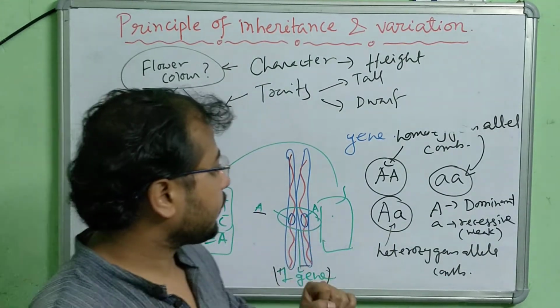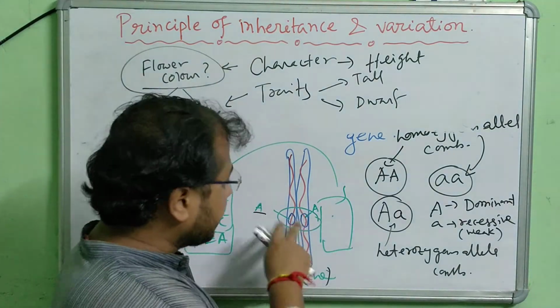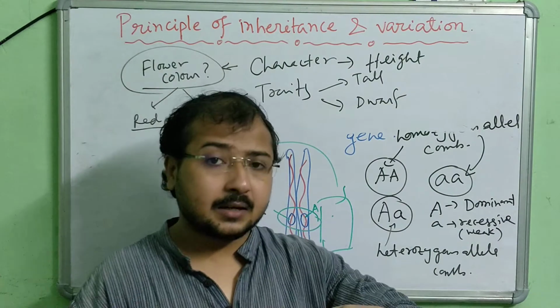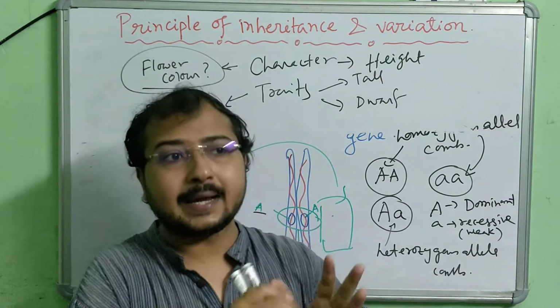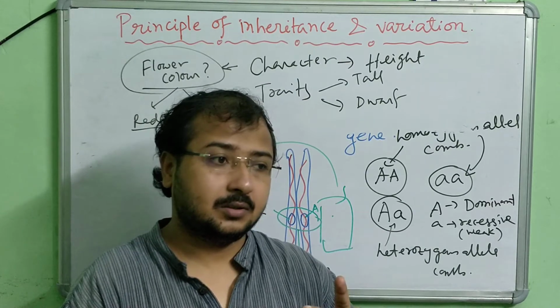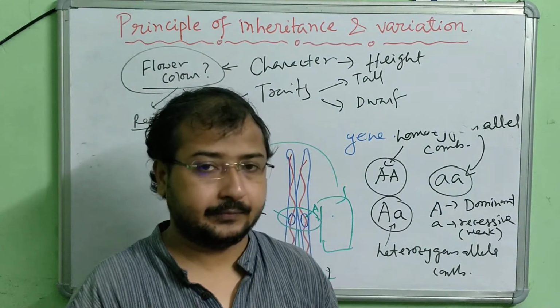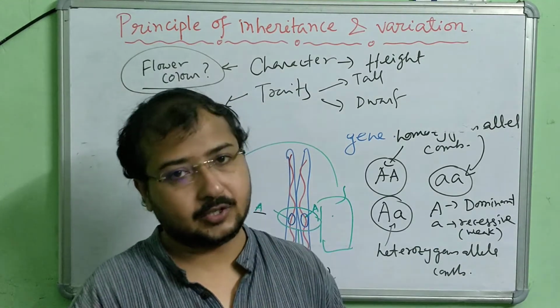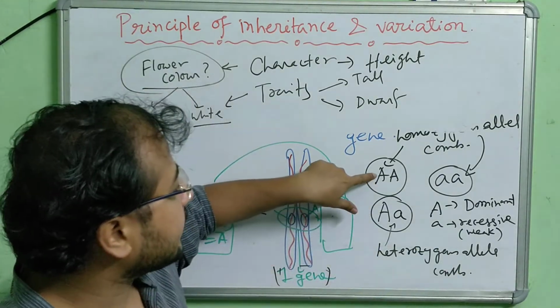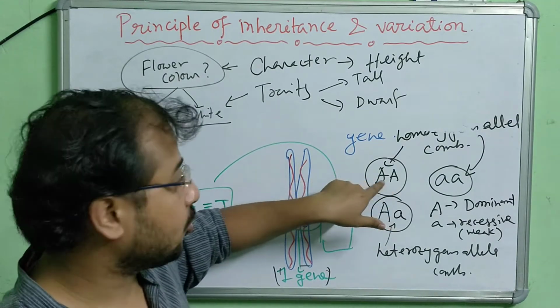Okay. So now recap. What I said is that the alleles may control the same character but maybe two contrasting traits or maybe similar traits. Let's look at this one, homozygous dominant alleles. Both are capitals, so dominant. Homozygous means similar.